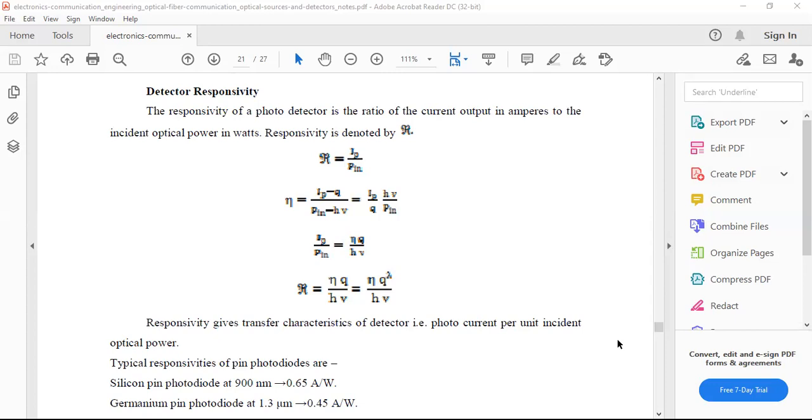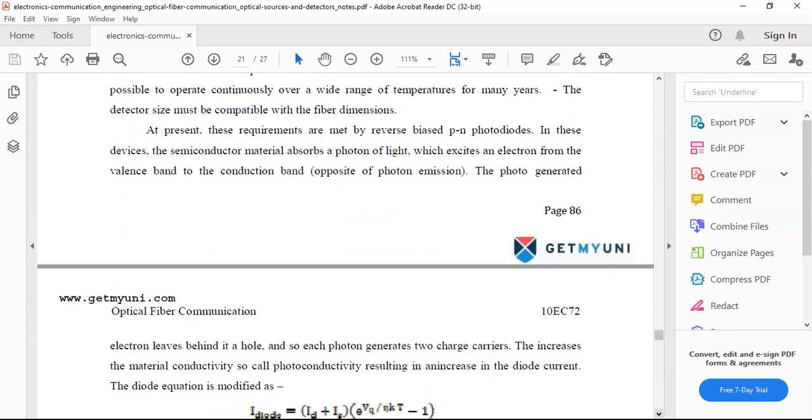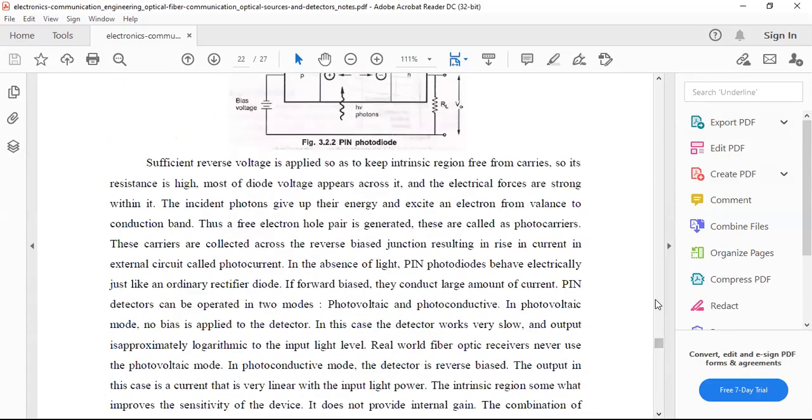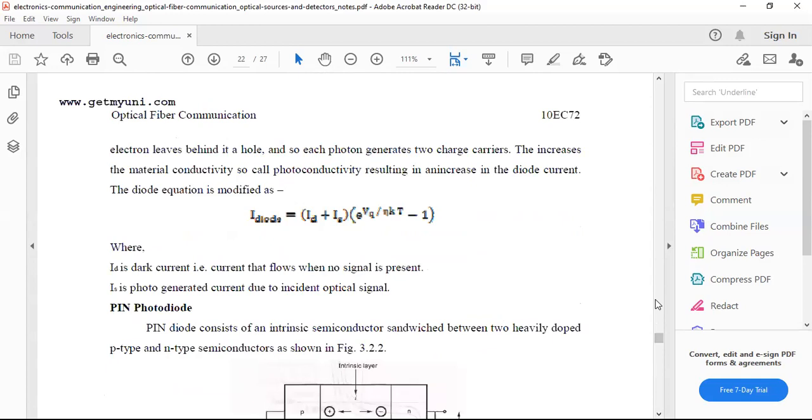If you have an idea about all these parameters, then everything in the pin diode and avalanche diode will be easy. The fundamental detectors of optical communication are the pin diode and the avalanche photodiode, but these also depend on the p-n junction diode operation.